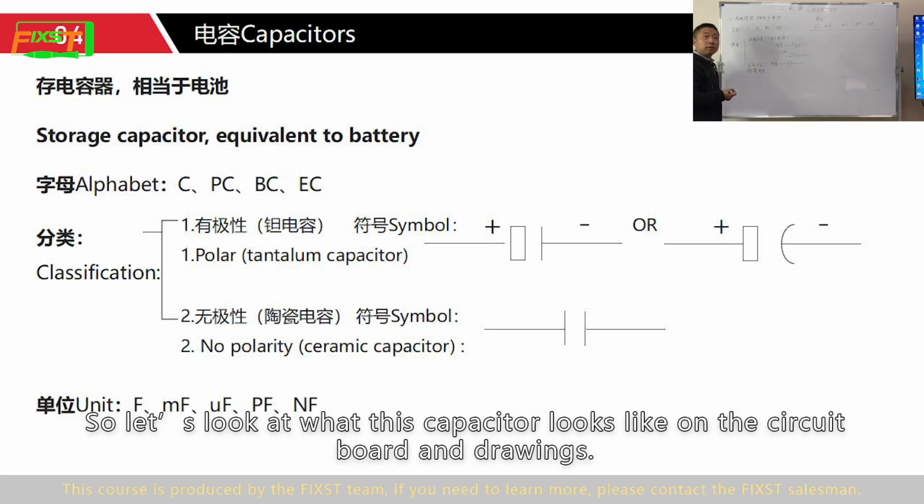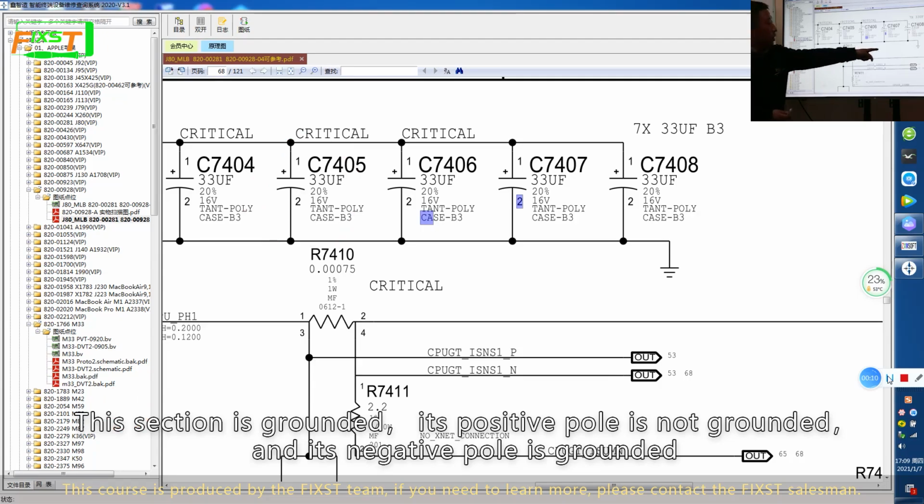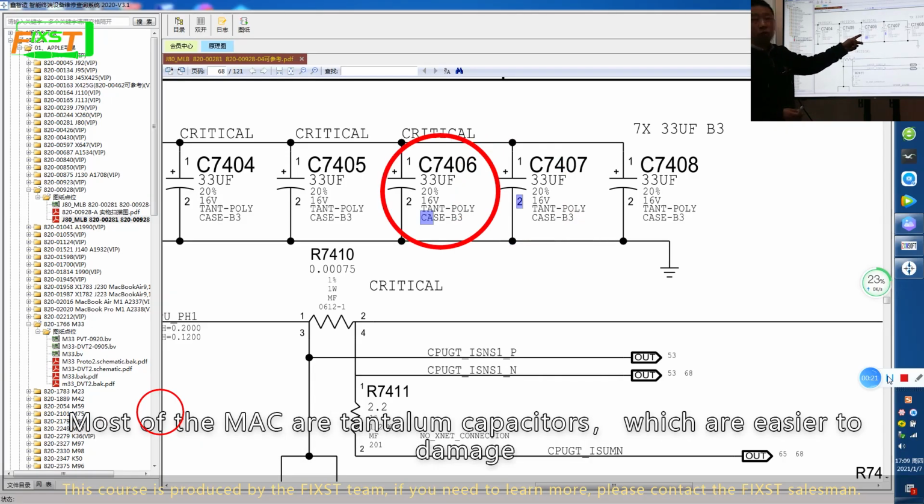Let's take a look at the circuit diagram. This kind of capacitor is polarized. This end is grounded, its positive pole is not grounded, and its negative pole is grounded. We call this kind of capacitor a polar capacitor. Most of the Mac's are tantalum capacitors, which are easier to damage.